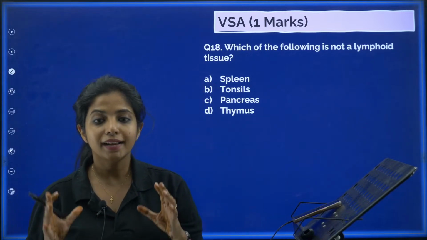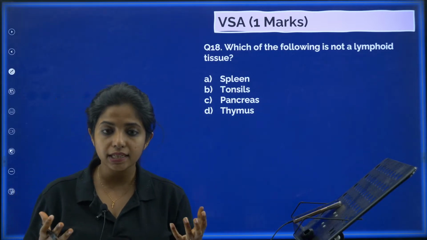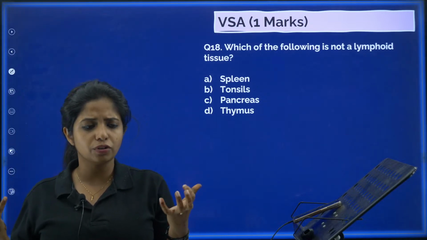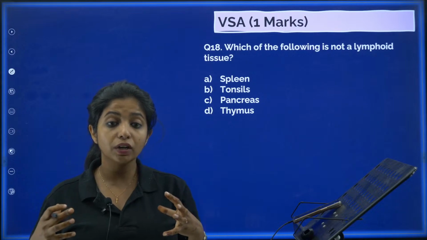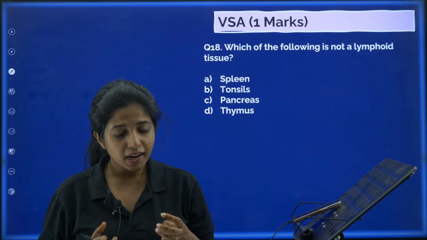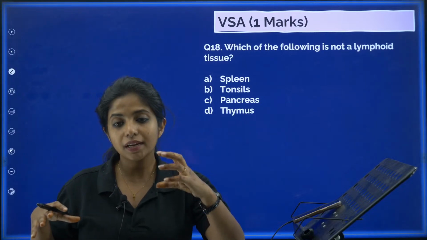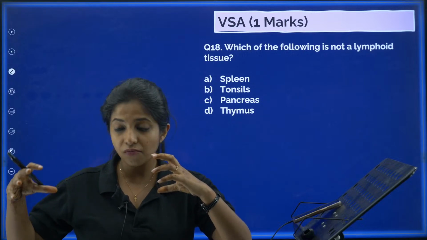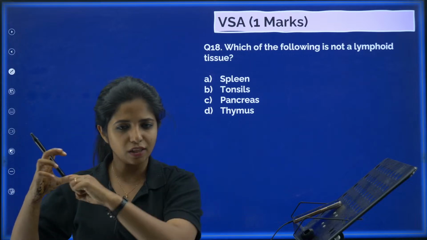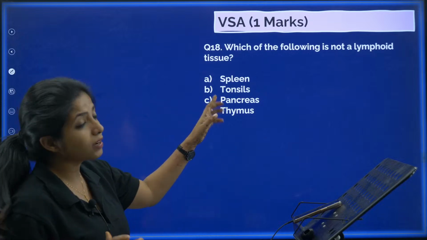What is lymphoid tissue? Lymphoid tissue is where basically your lymphocytes, your blood cells and everything are being formed. Usually when you are focusing on lymphoid tissue, you are talking about lymphocytes. This is where your B lymphocytes and T lymphocytes are formed, and they mature, and they also interact with the antigens. When do they do their work? When they see the antigens, as in anything foreign that comes into the body, and they fight against it. So you are asked which organ is not a lymphoid tissue.